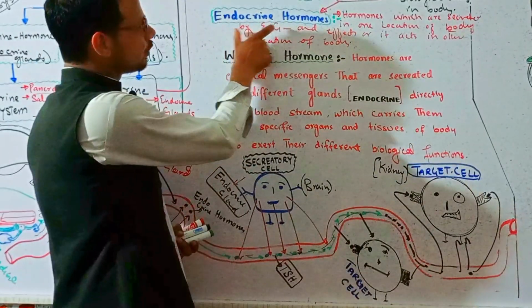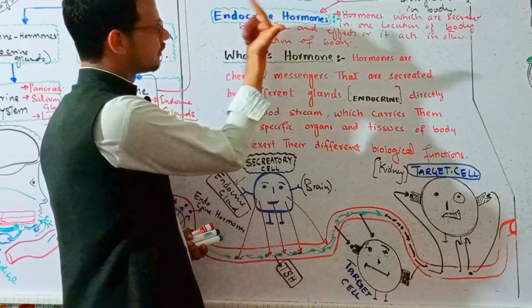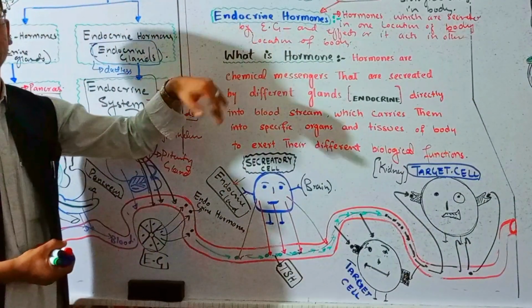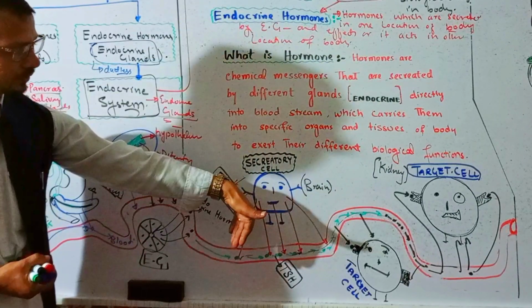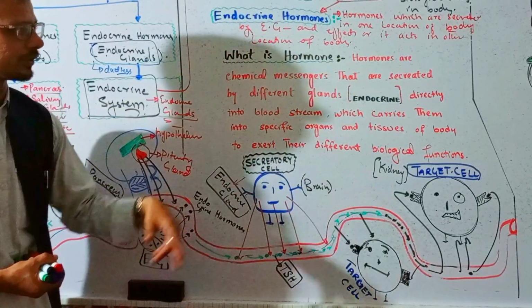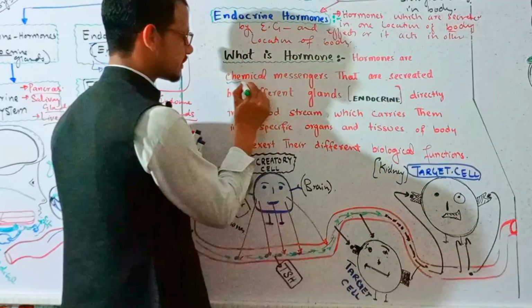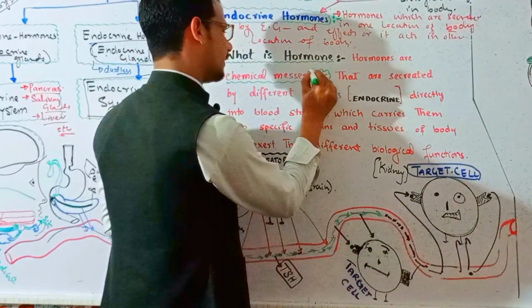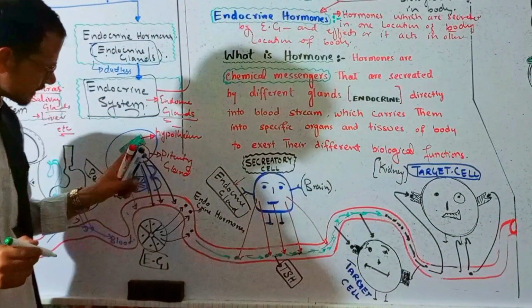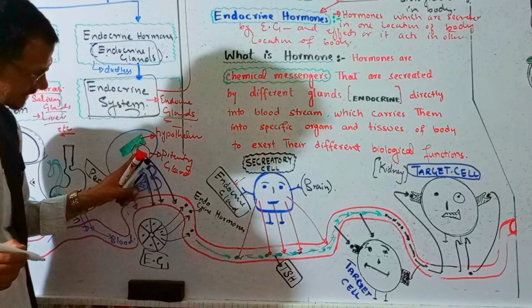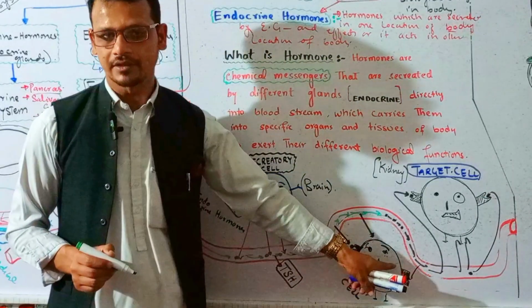Here, what specifically is a hormone? For example, we are saying that endocrine hormones are chemicals which are secreted directly into the bloodstream. So what is a hormone? Hormones are chemical messengers. And what is a messenger? It means that it takes the messages from the secretory cells and takes these messages to the targeted area of body.